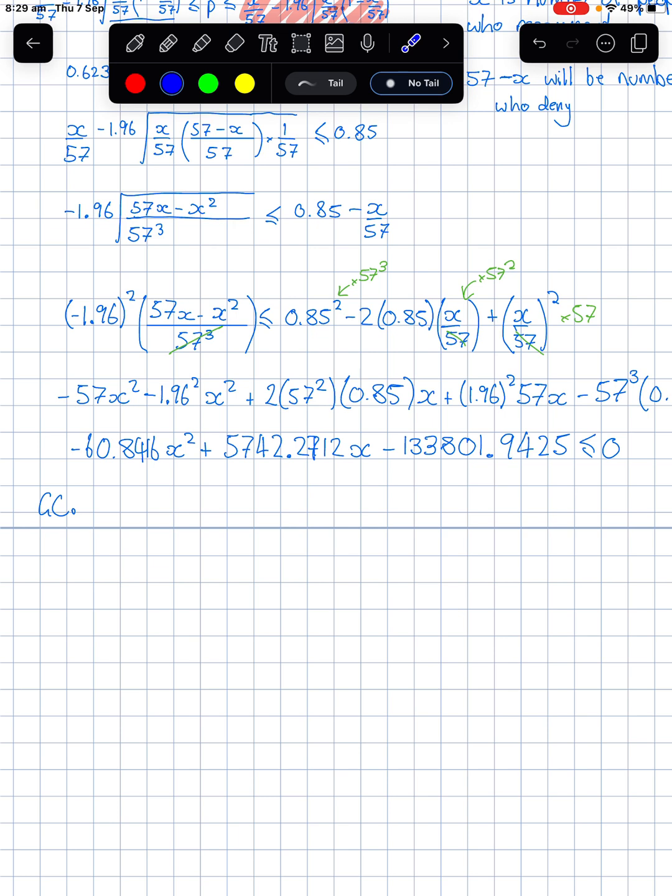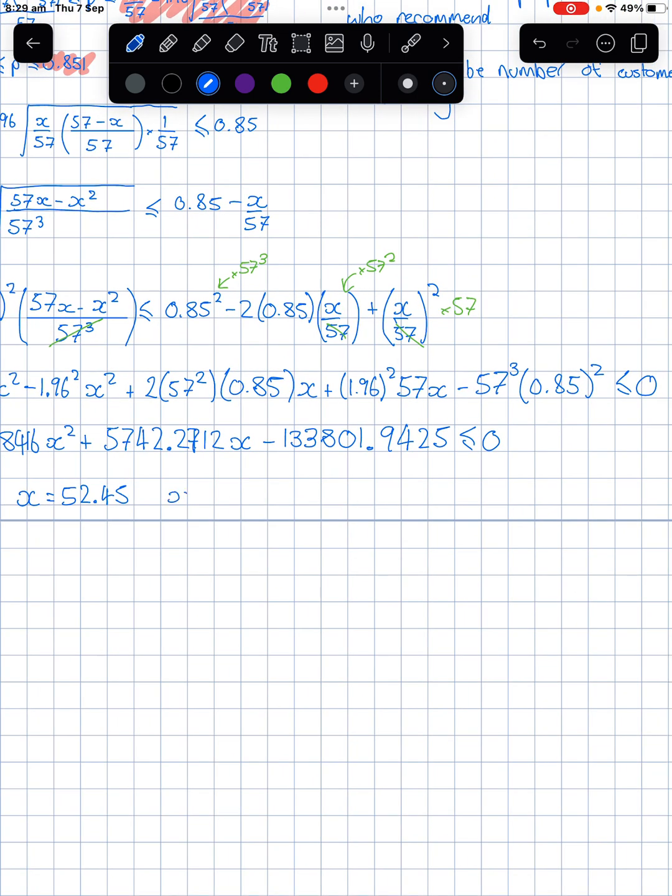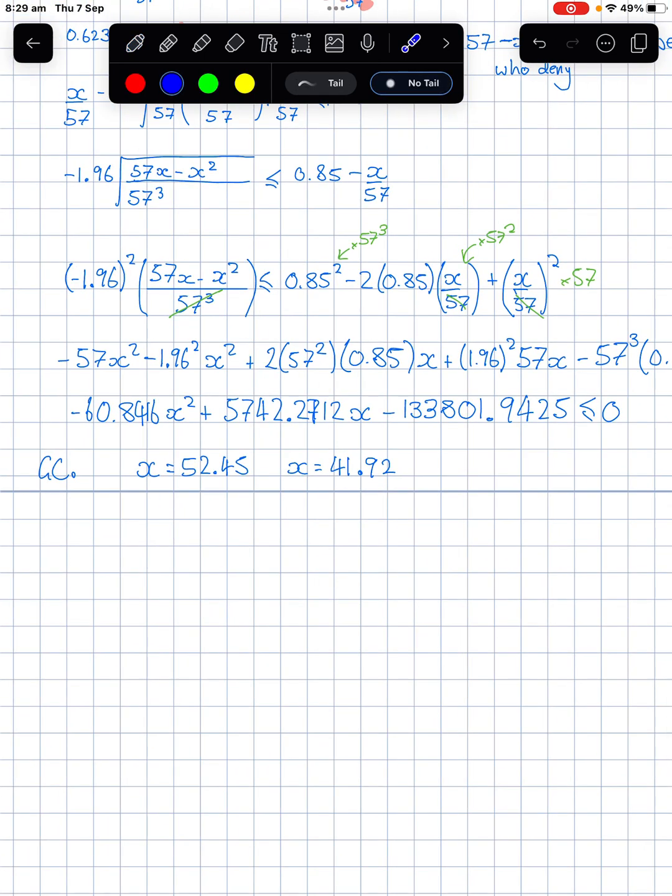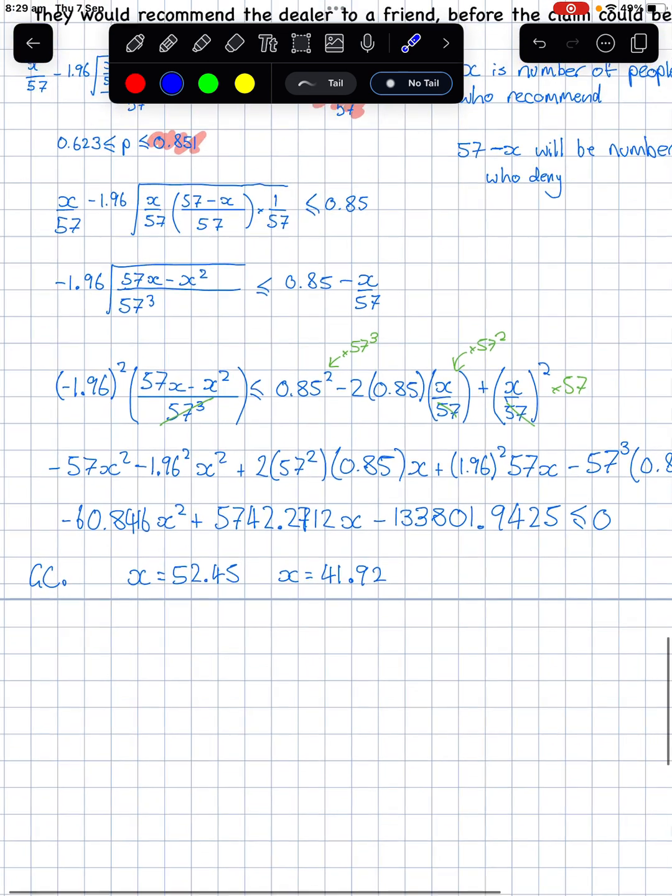And when I solve it, it gives me an x value of, let's do the proper x, x equals 52.45 and x equals 41.92.